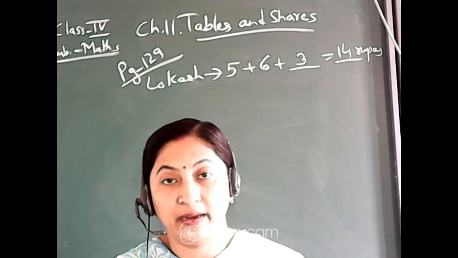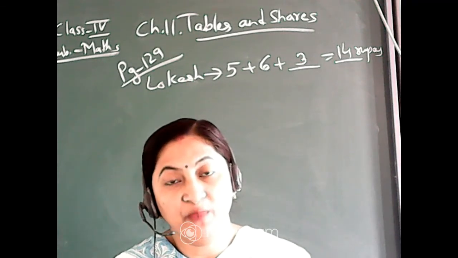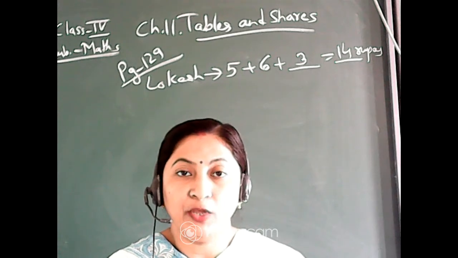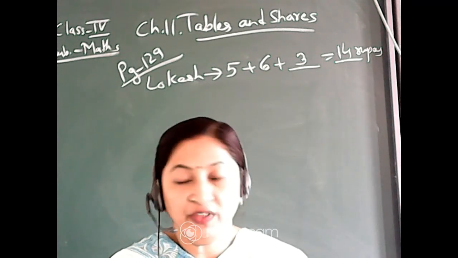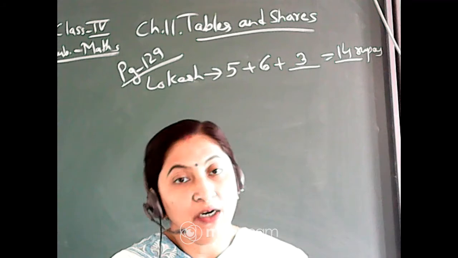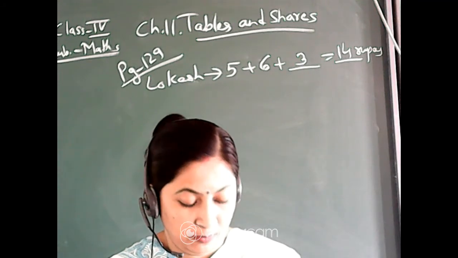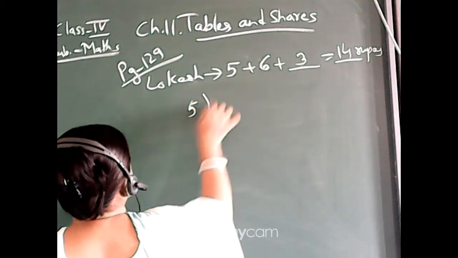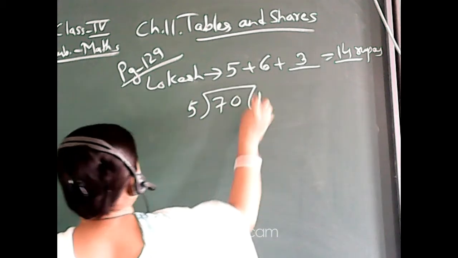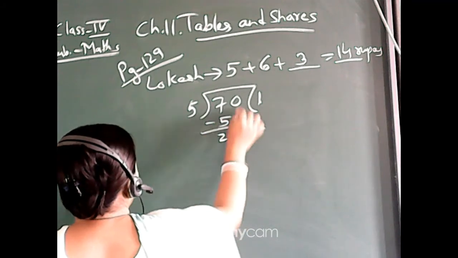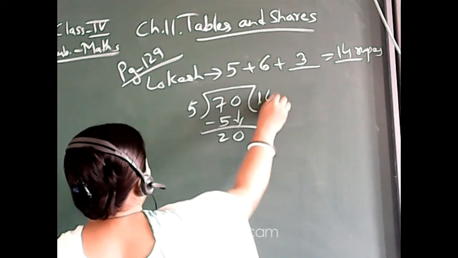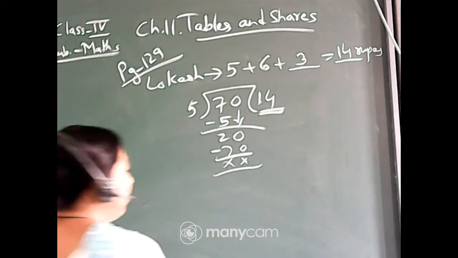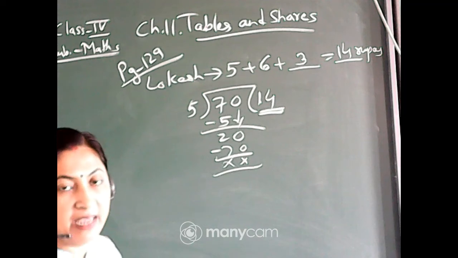Is your answer correct? See, these are the different ways of division shown, but whatever method you know to divide, you will use that one only. Don't go with these methods, okay? What method you know? You know that 5 outside, 70 inside. 1s are 5, subtraction 2. Now this 0 will come down. 5 4s are 20. That means each one of them is getting 14 rupees, isn't it?